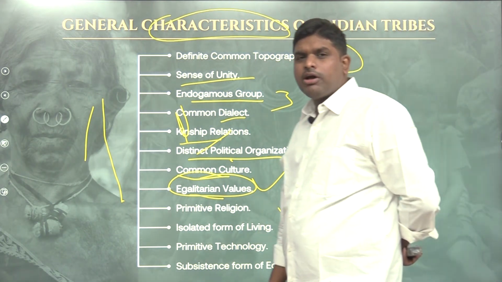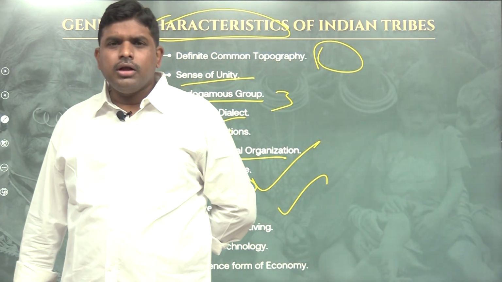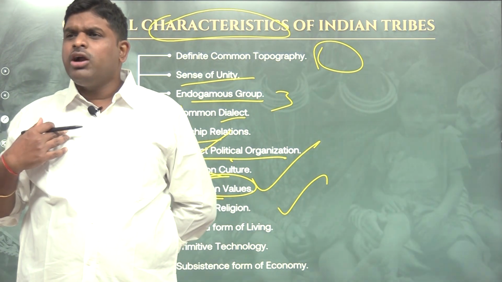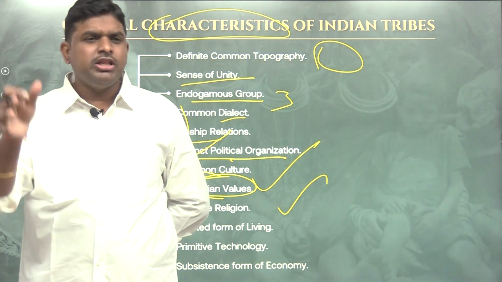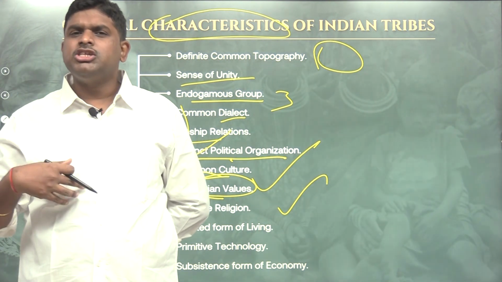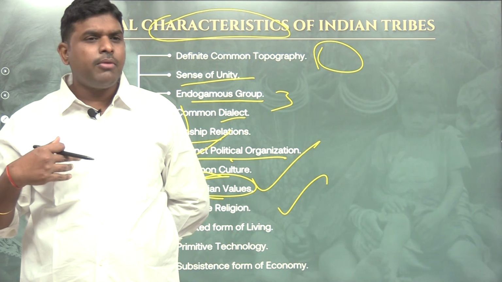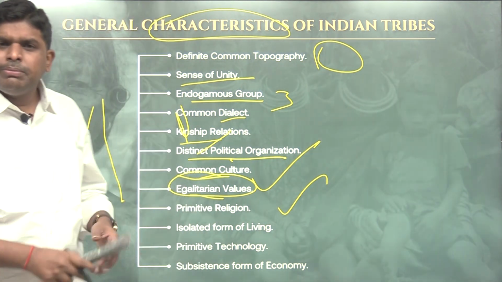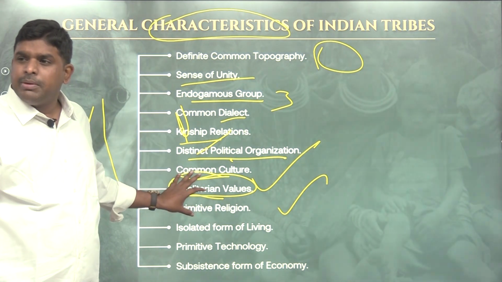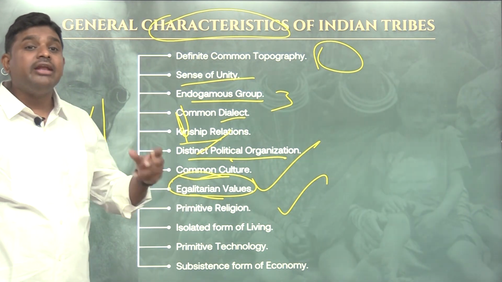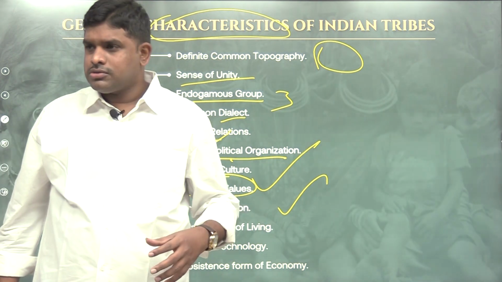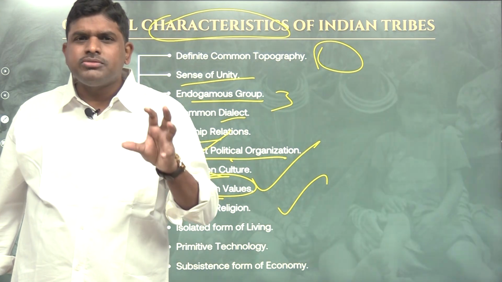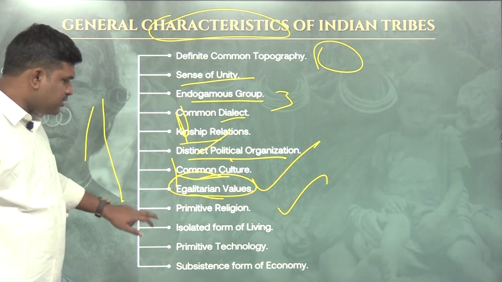Religion, what type of religion is followed? Primitive religion. Worshipping of souls is called primitive religion. We people believe in what? Monotheism or polytheism. If we believe in polytheism, we are called Hindus. When we believe in monotheism, we are called Islam or Christianity. That is called modern religion. But these people believe in primitive religion, like animism, worship of souls. They worship ancestors. They worship snakes. They worship totems. Primitive form of religion.